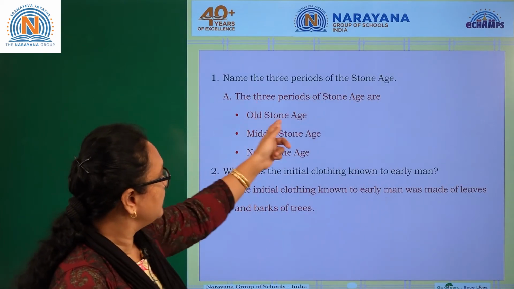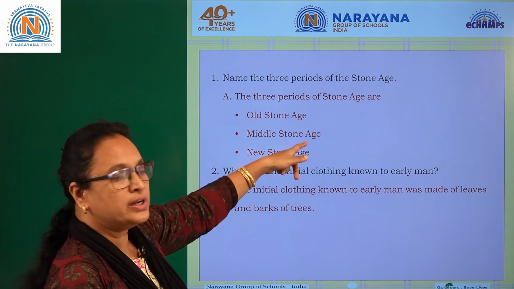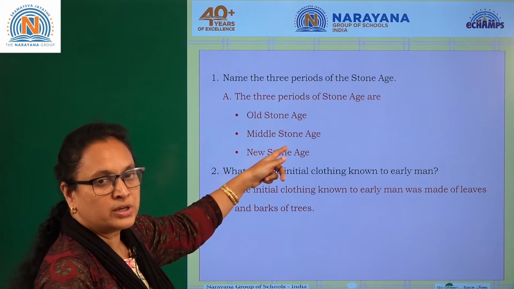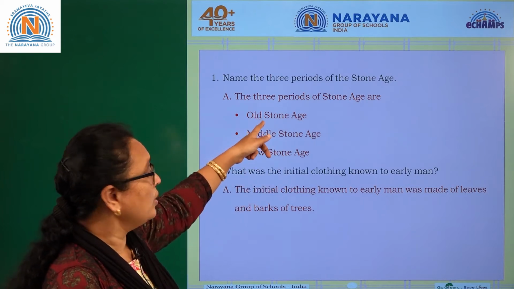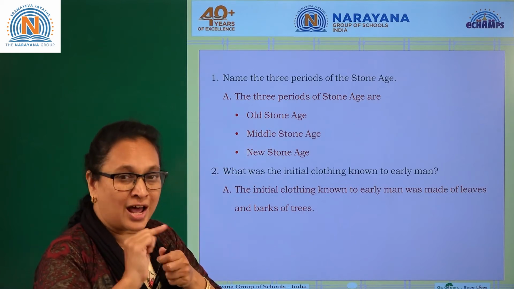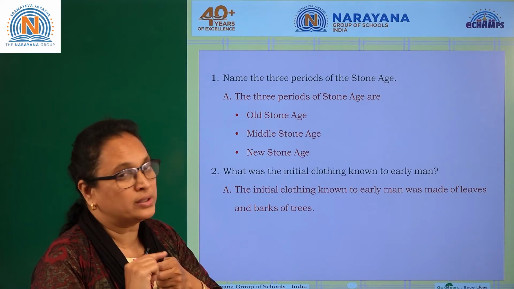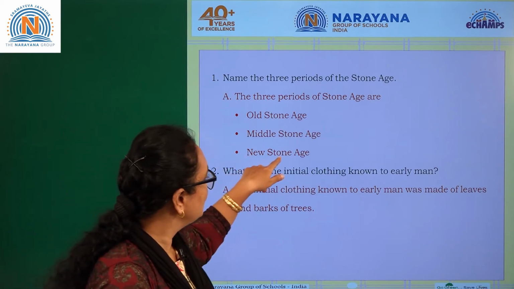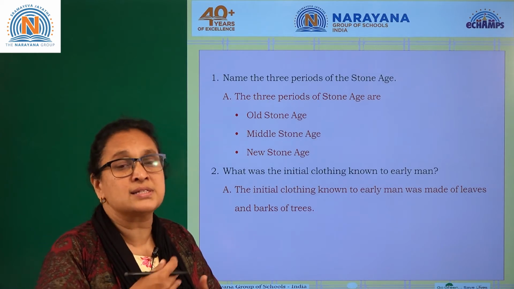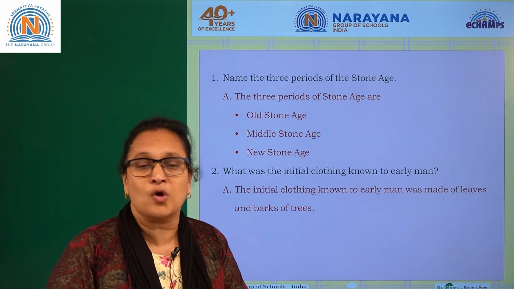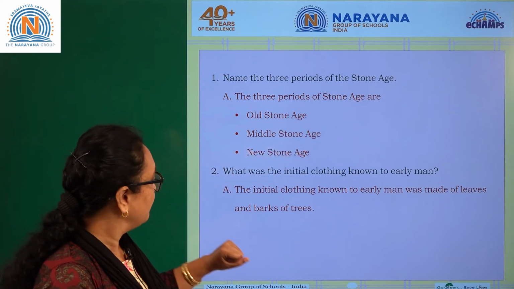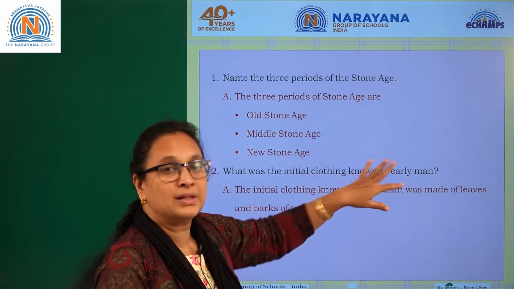So the 3 periods of Stone Age are Old Stone Age, Middle Stone Age and New Stone Age. In the Old Stone Age, the fire was discovered. In the Middle Stone Age, the weapons were very sharply polished so that they can kill the animals. And coming to the New Stone Age, the wheel was discovered. That's how the pottery was discovered, and they started cultivating the food crops and everything. So a lot of changes in the New Stone Age period. Is it clear?